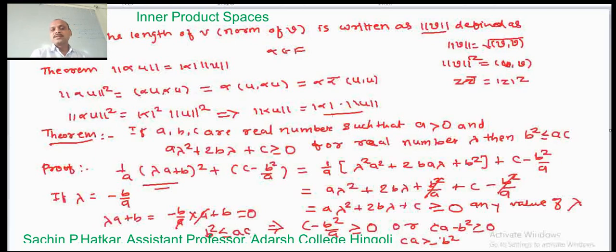This proves the theorem. So whenever a, b, c are real numbers such that a is greater than 0 and a lambda square plus 2b lambda plus c is greater than or equal to 0 for any real value of lambda, then we have b square less than or equal to ac. Now we are using these two facts in proving a very important inequality regarding the